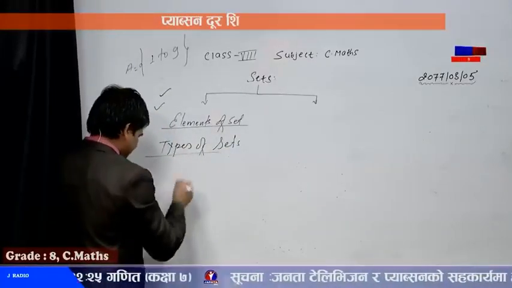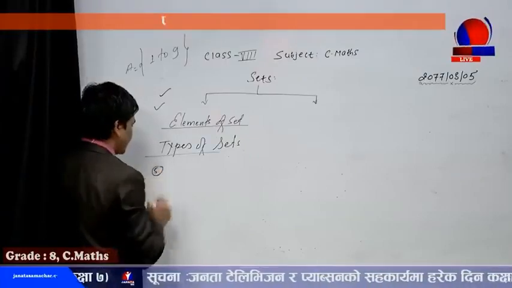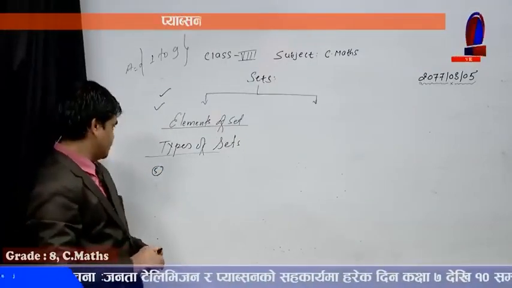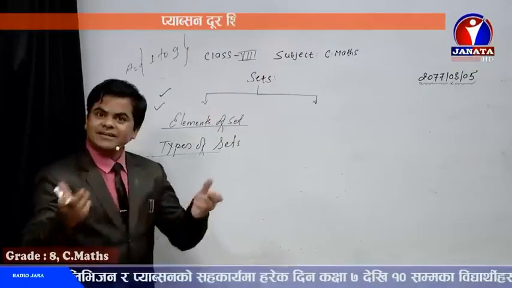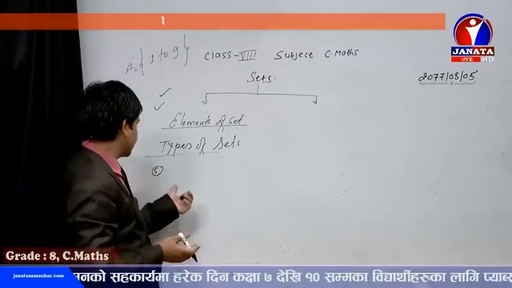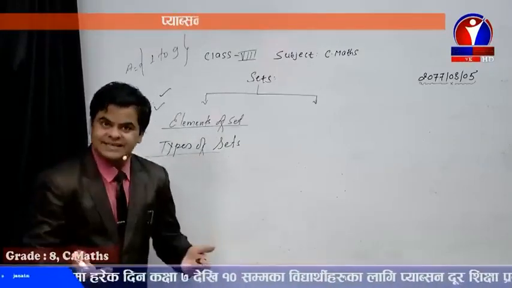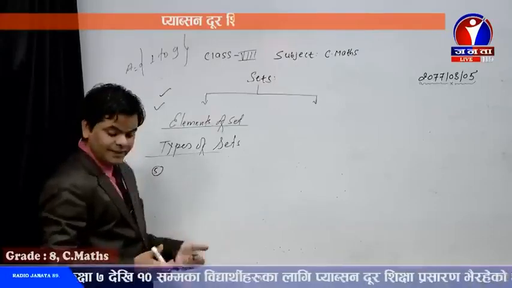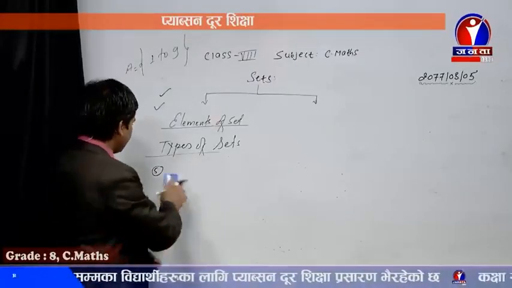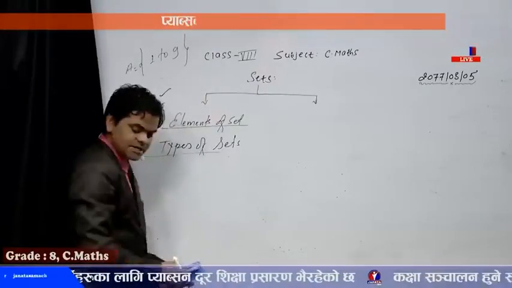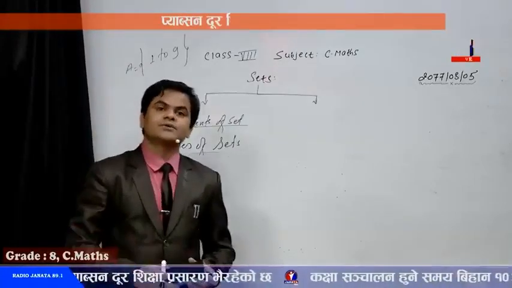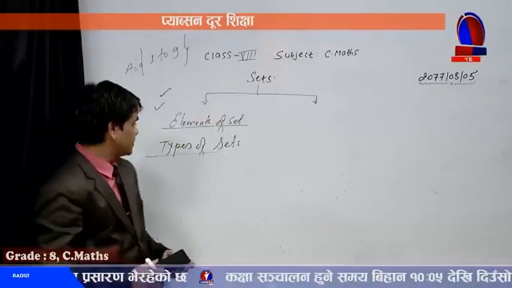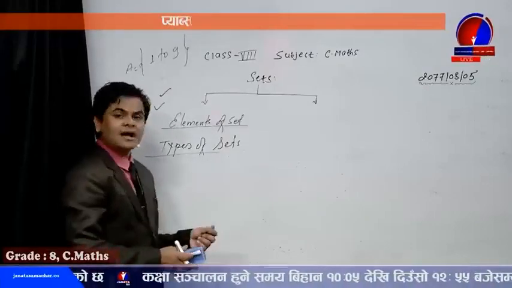Another one, dear students, the fifth number, if you need to include, you can say equal set as well. Another one is equivalent set as well. So in this way you can use other sets also. You can understand other sets also, but as they are not necessary to define here, I'm not going to define them. But if necessary, later on I will define it.